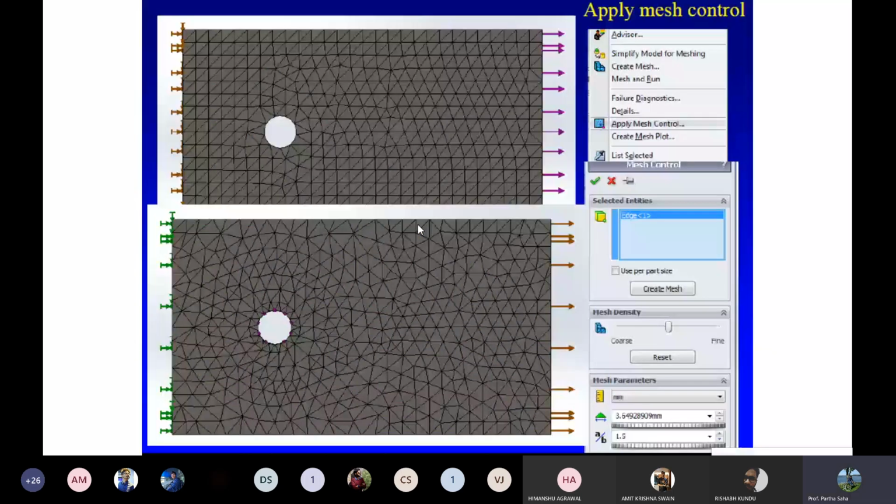Here also, another problem is given. You can see the transition. You have a hole here, right?